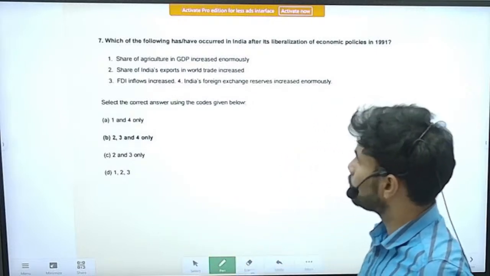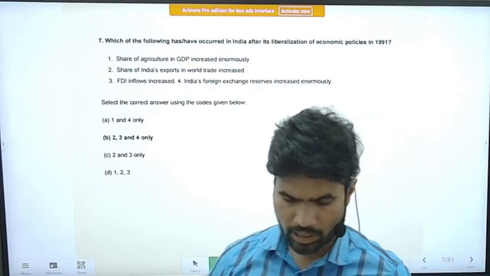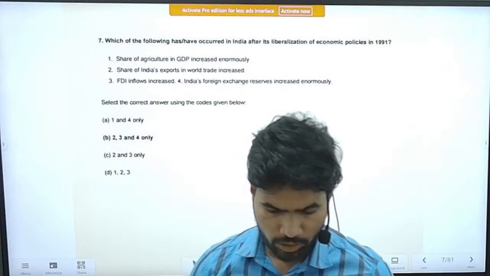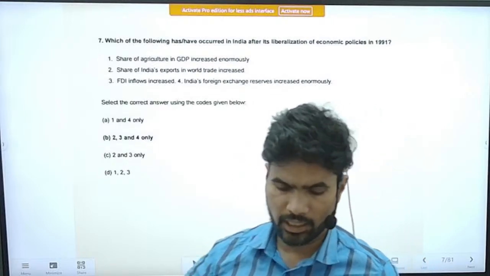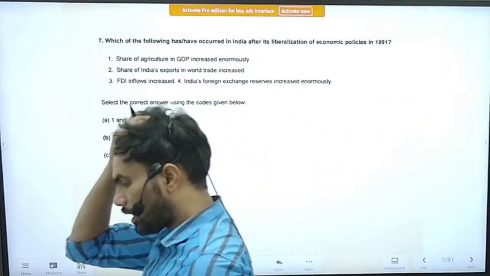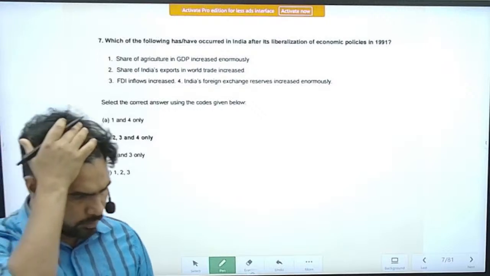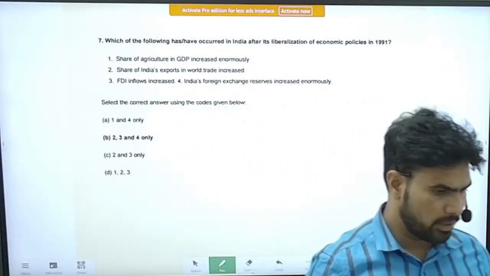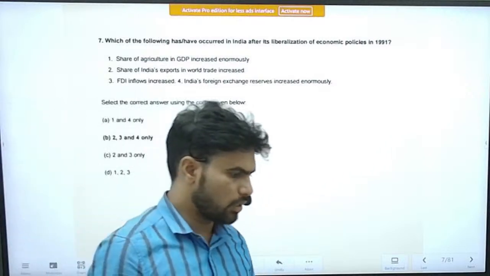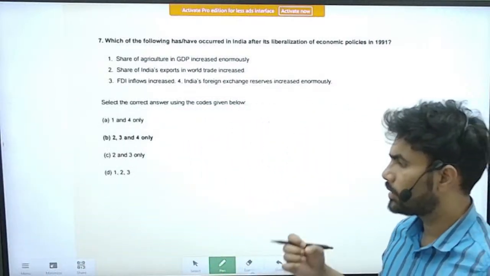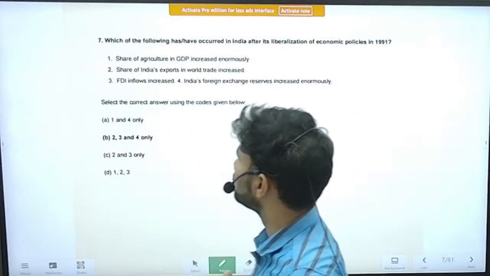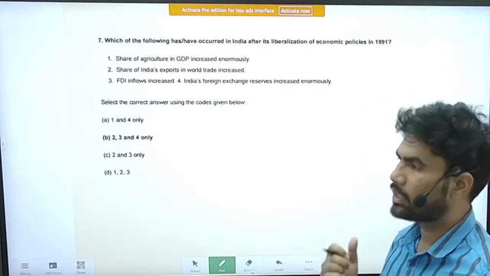Right. Which of the following has or have occurred in India after its liberalization of economic policies in 1991? So the 1991 economic reforms are very famous till now. Approximately I think we are about to complete 25 to 30 years. So it is the right time to assess the impact of the 1991 economic reforms. So in this context, the question has been asked.